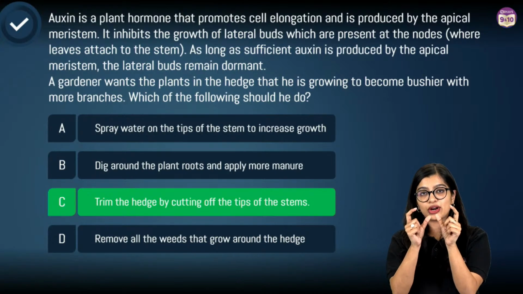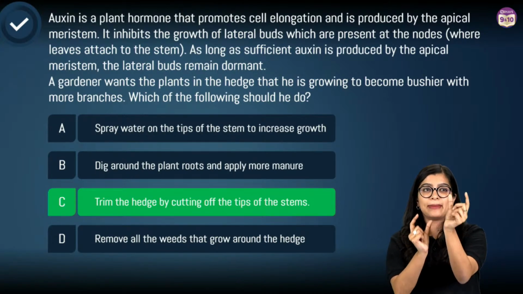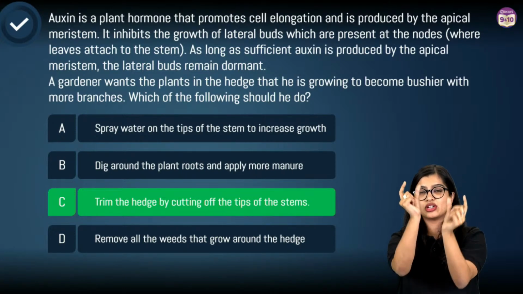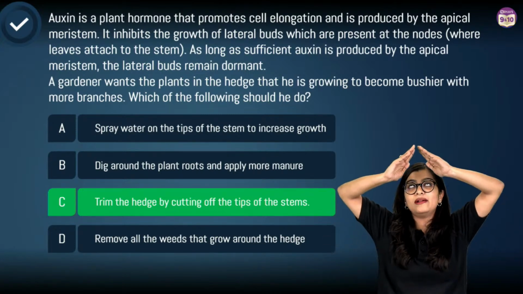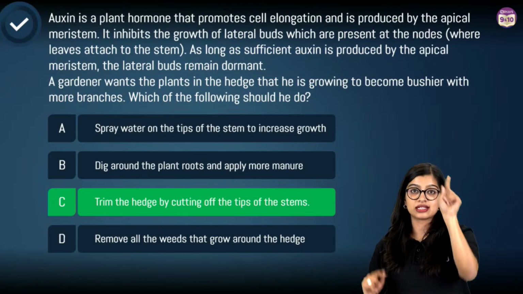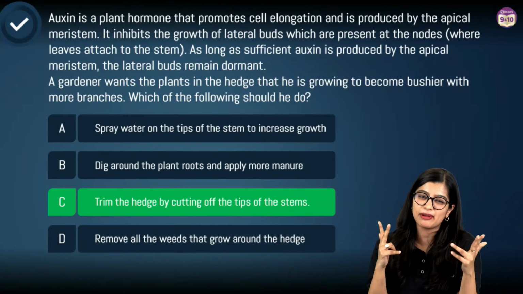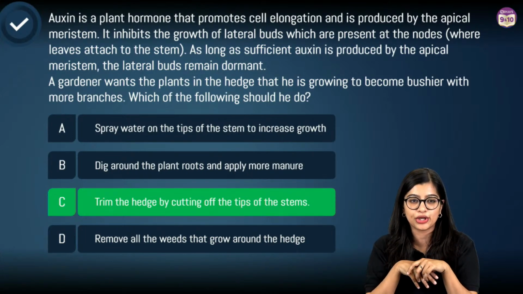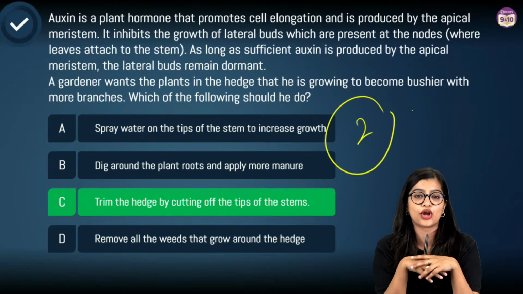So, as we all know, auxin and cytokinin are regulated based on the ratio of auxin to cytokinin, and that determines whether a plant is growing tall or growing laterally. More auxin means it will shoot upwards. More cytokinin means it will shoot laterally, right? So this is one extra piece of information that I told you. But in this particular case, most of you have got the answer. So 2 marks for all of you.